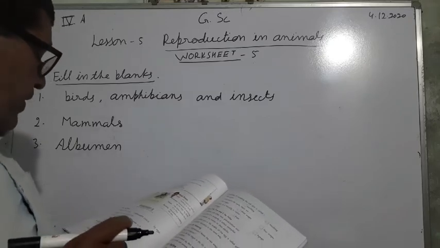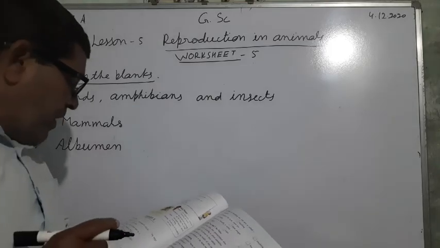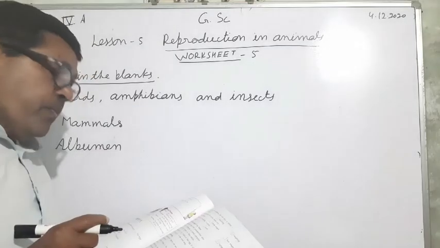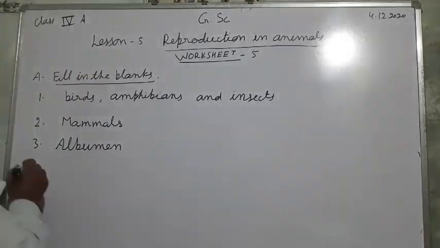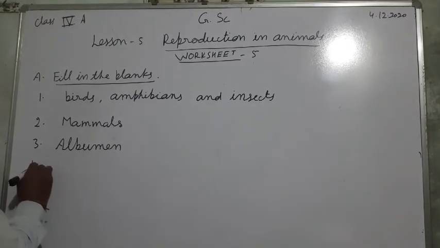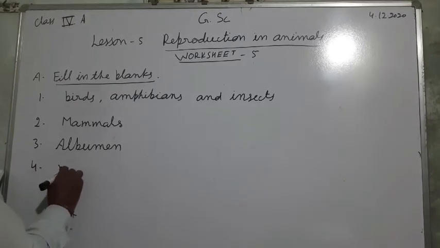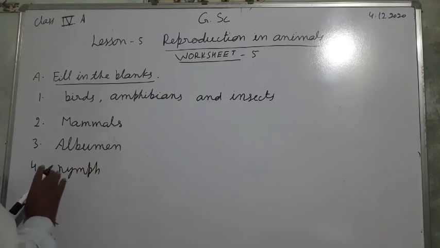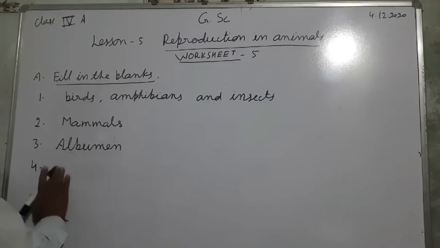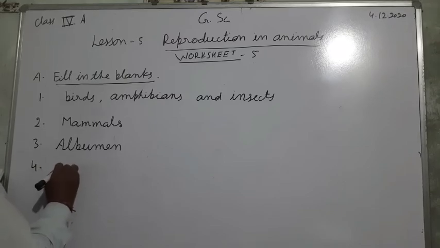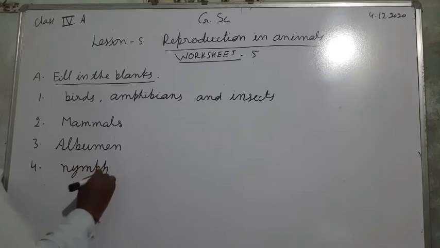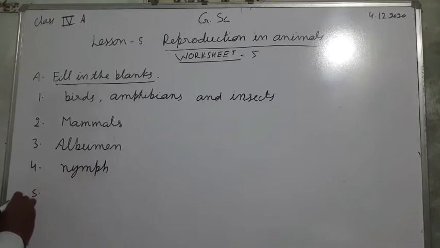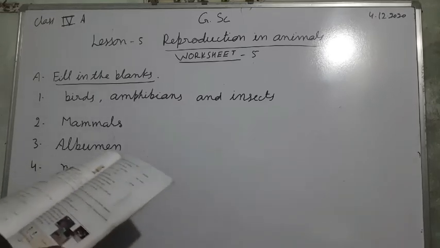Now next, fourth, the larva of a cockroach is known as nymph. So fourth, you have to write nymph. And fifth, now see the fifth.